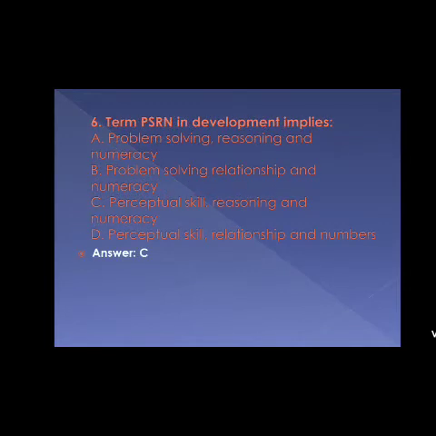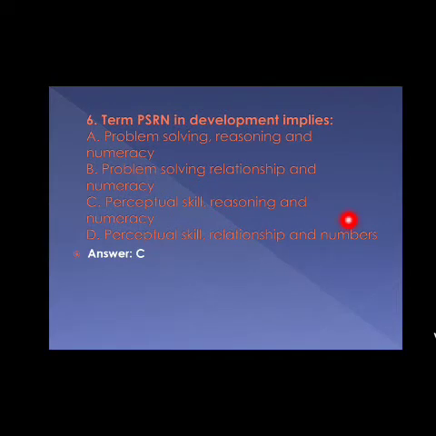Now question number 6. PSRN in development implies option A problem solving, reasoning and numeracy, option B problem solving, relationship and numeracy, option C perceptual skill, reasoning and numeracy and option D perceptual skill, relationships and numbers. The correct answer is C perceptual skill, reasoning and numeracy. PSRN stands for perceptual skill, reasoning and numeracy.